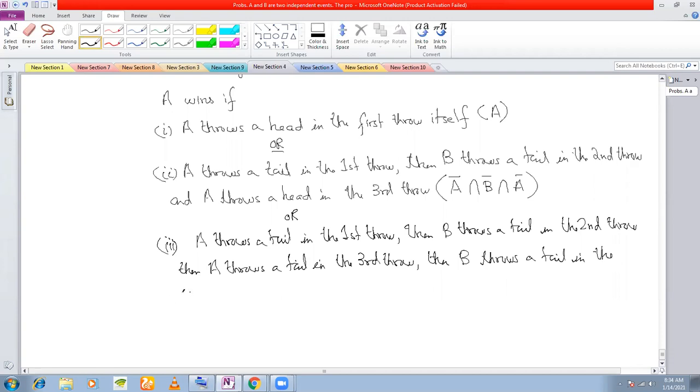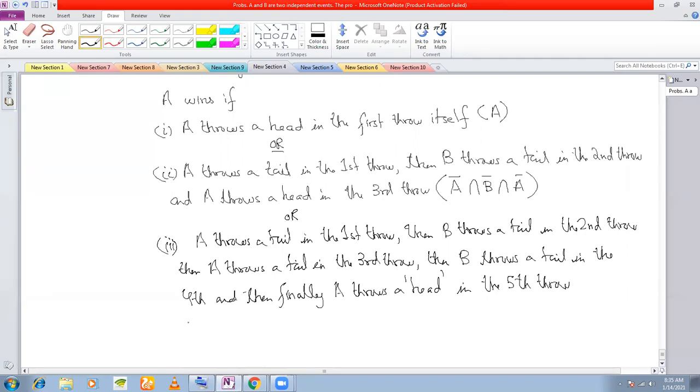In the fourth throw. And then finally A throws ahead in the seventh throw. A throws ahead in the fifth throw, not seventh, fifth throw, right?